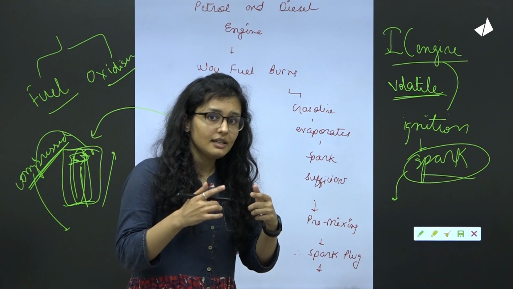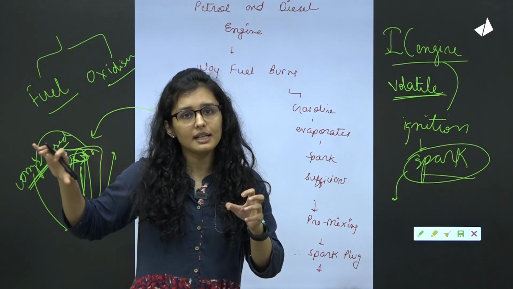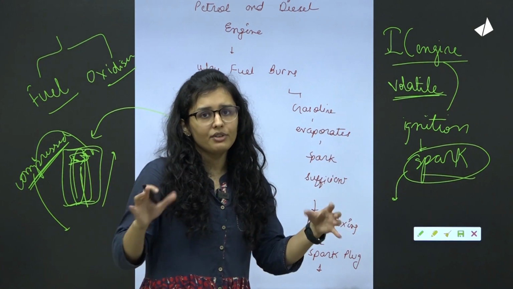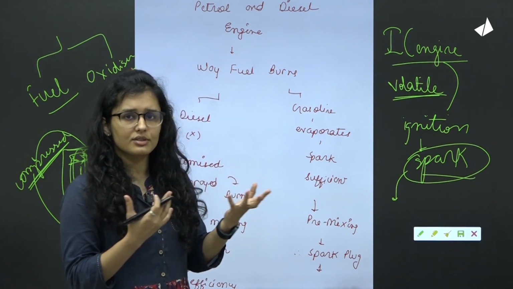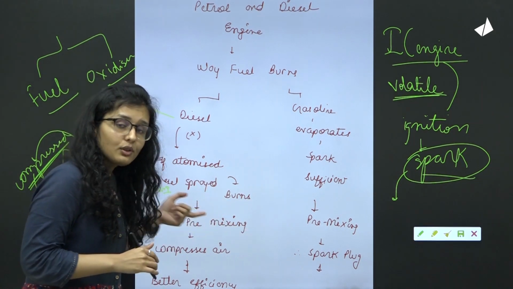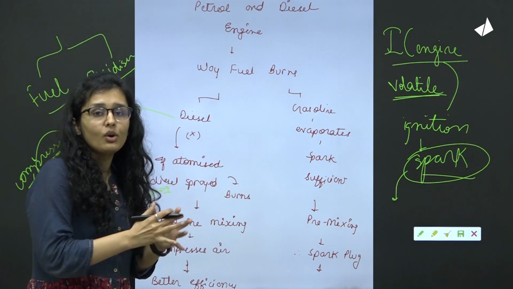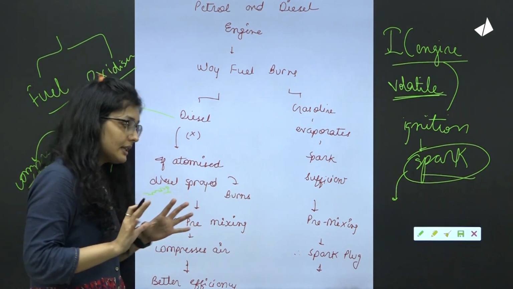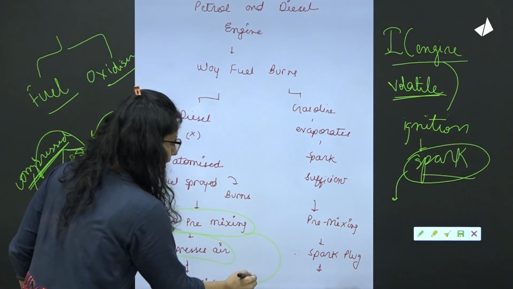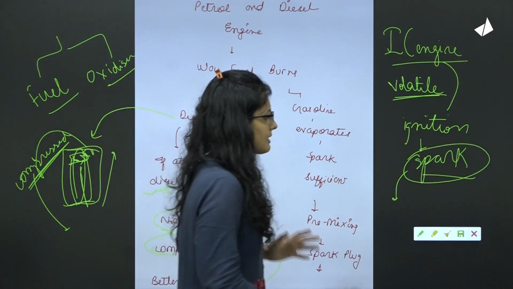So the pre-mixing, that means mixing the fuel and the oxidizer, the air, before the burning takes place, is possible. They are already in a pre-mix stage. Why separate them when after mixing there is also no harm? But this is not the case in a diesel based engine. You don't pre-mix, because first of all there has to be compression of the air, and only then can we ensure that there is a proper reaction. So no pre-mixing is needed here for better efficiency inside the process. So this is about the difference here.